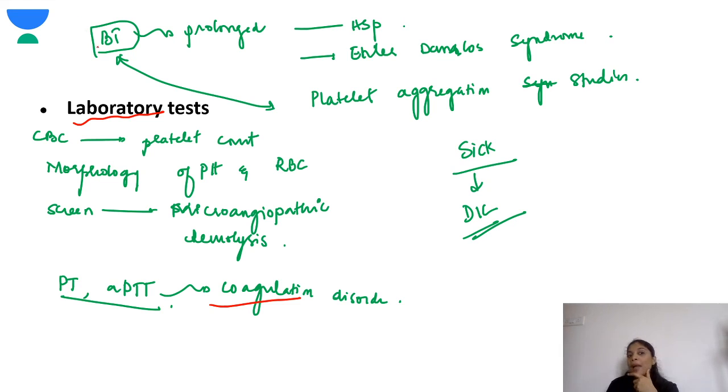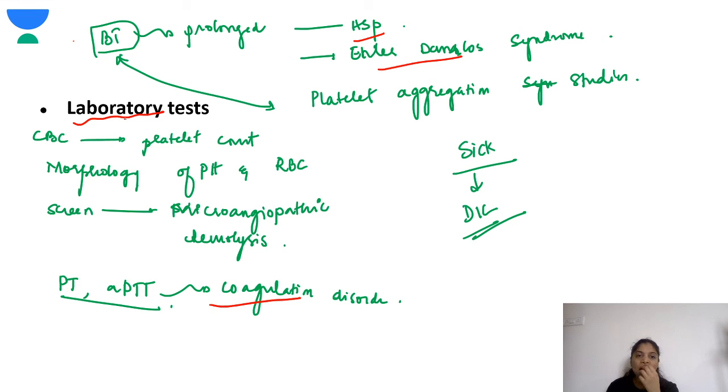Bleeding time was being done, but now it is being avoided because the procedure itself is very difficult. You have to bleed the patient every time, and also it is not very reliable unless the platelet count is below 1 lakh. Though it is not being done, you should know the causes where it is prolonged. It is prolonged in HSP and in Ehlers-Danlos syndrome. These are a few of the causes where the bleeding time is prolonged.